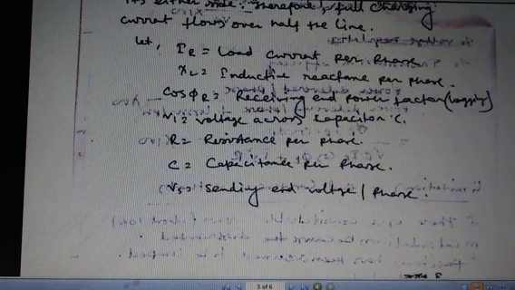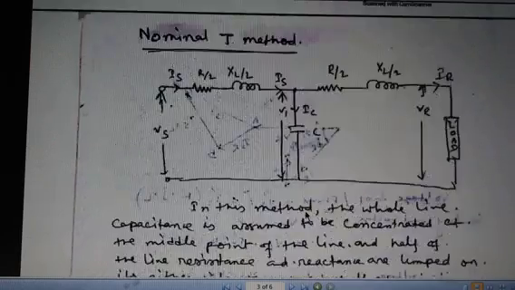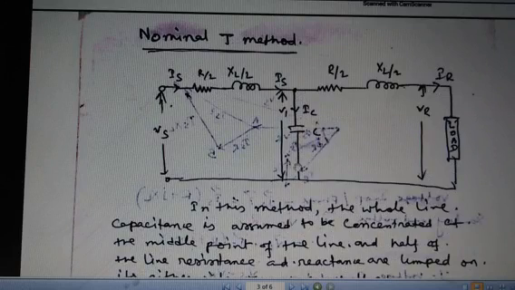V1 is the voltage across the capacitor C, R is the resistance per phase, C is the capacitance per phase, and Vs is the sending end voltage per phase. All are distributed, and the capacitors are divided over the whole network into two parts. Here the resistance is R by 2 and the reactance XL by 2, and here also the resistance is R by 2 and the reactance is XL by 2.